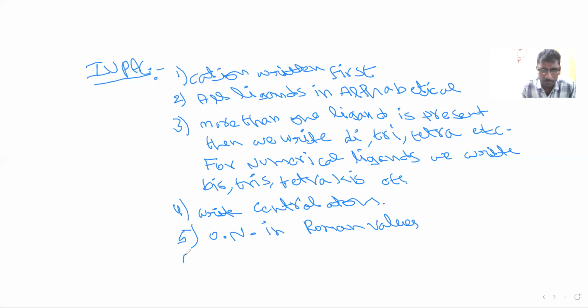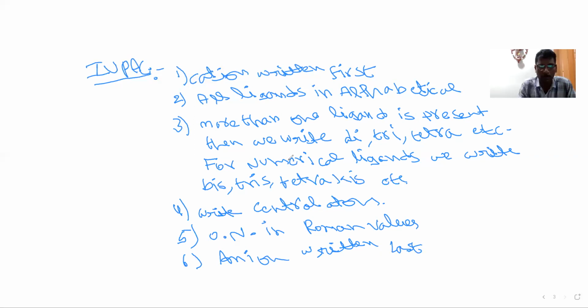And the last rule, anion written last. So there are 6 rules to write the IUPAC names. The first one is cation written first. The last one is anion written last.